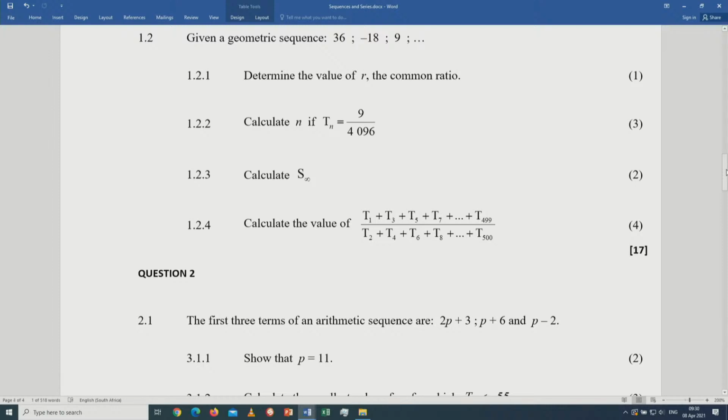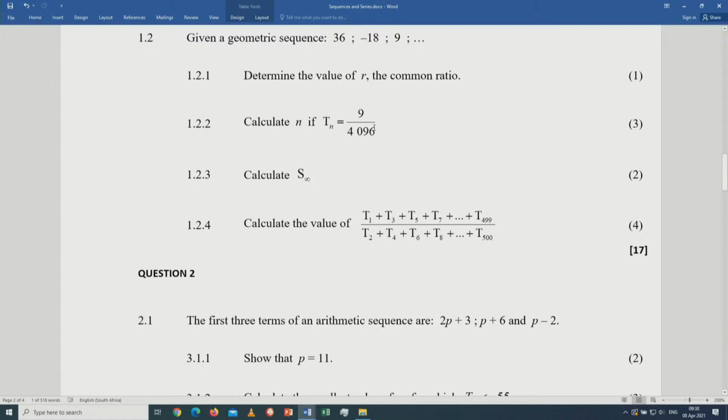Check question 1.2. Given a geometric sequence, 3, 36, negative 18, 9. It is a geometric sequence. Determine the value of r. Remember, a geometric sequence is a sequence in which there is a constant ratio between successive values. That constant ratio is denoted by the letter r, and we normally use the formula r is equal to T2 divided by T1. So to determine the value of r, you divide negative 18 by 36, then r will be negative a half.